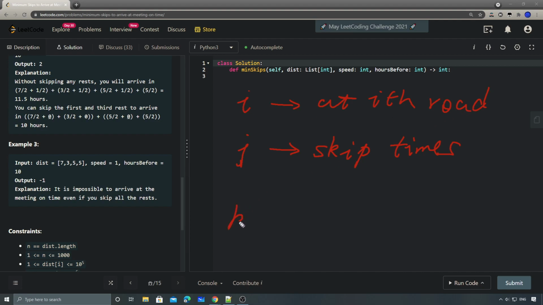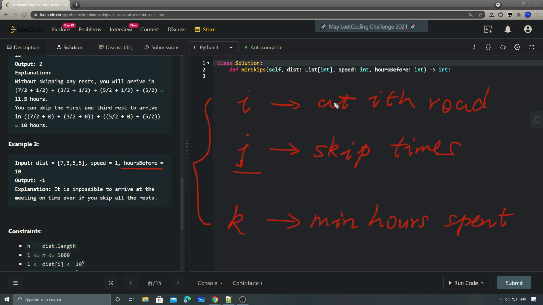And the last one is k. K is the minimum hours spent, right? So this is the minimum, not hour. Okay, so yeah, we can say it hours. So basically, these are the 3 things that we need to take into consideration, right? Because again, we have to make sure the total hours we use is within this range, and we also want to minimize this thing.